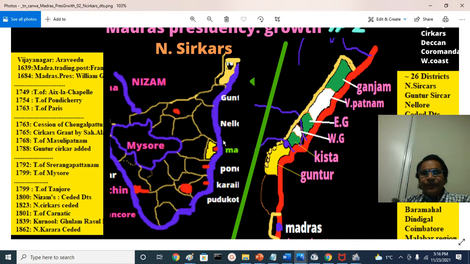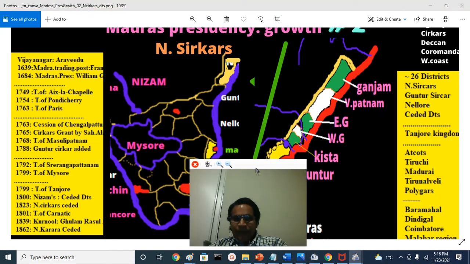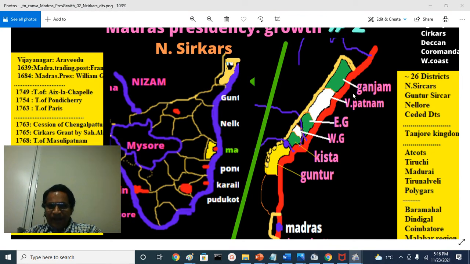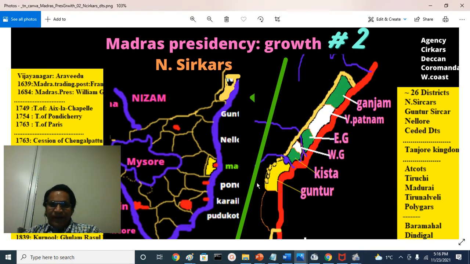Now, we'll come to our major topic, Sirkars. What is Sirkar? So here I have put the Northern Sirkars. There is a lack of space here, so I have put a separate map here. Sirkar is a Persian word, meaning a government.